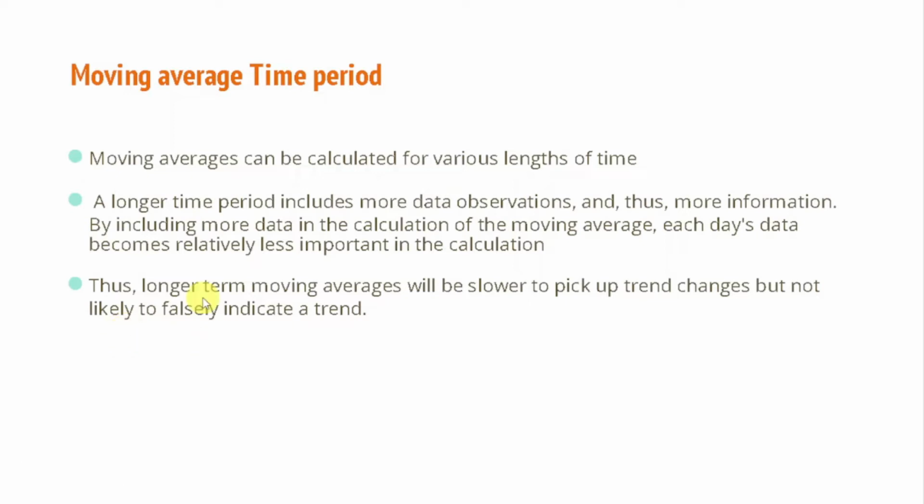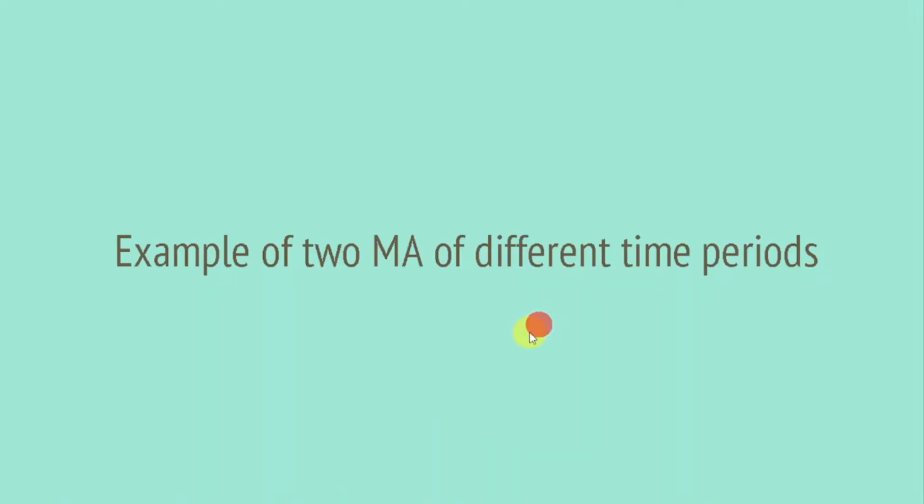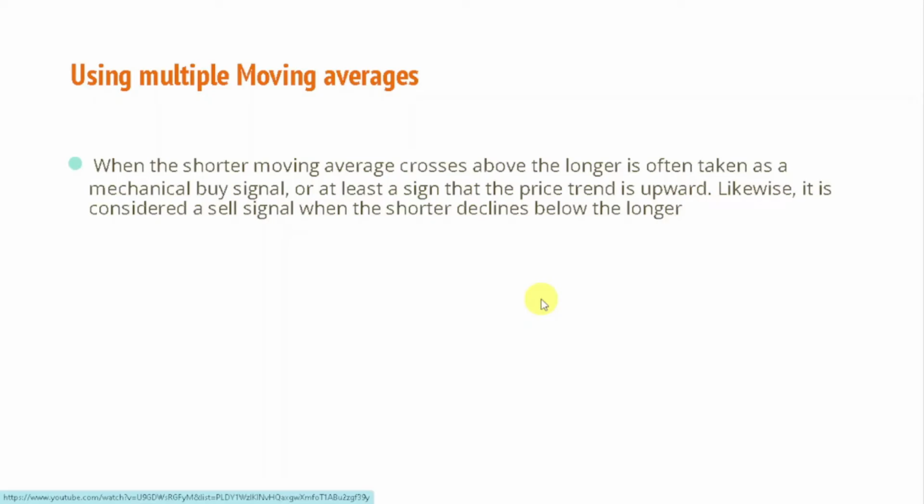Whereas shorter term moving averages are going to give you more signals, but it's very likely that they will give you false signals. So we must have a combination of long-term moving averages and short-term moving averages to do trading, in my opinion. Now let's talk about using multiple moving averages.